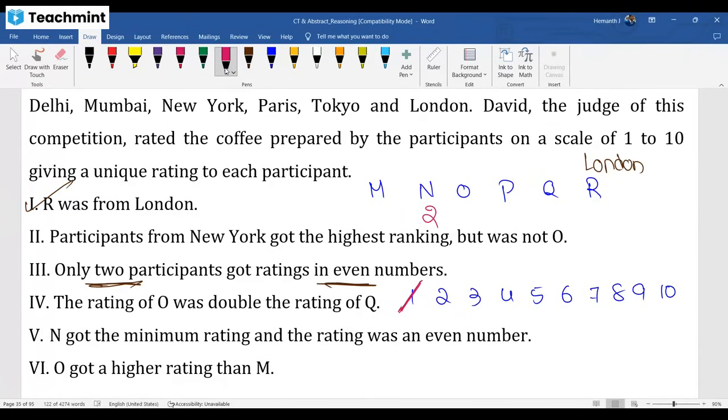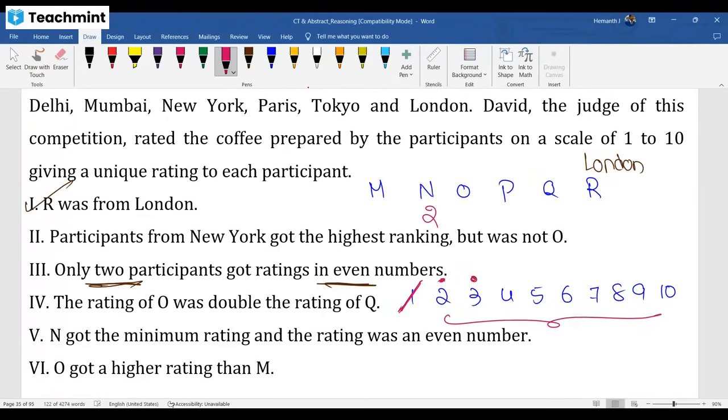Guys, are you understanding? 1 you are not going to take. Now, among these 9 ratings, you have to take only 2 even numbers, meaning among 4, 6, 8, only one. Focus, very important. A lot of people don't understand how to solve this question. So 2 is one even number you are going to take, and you have to take all odd numbers.